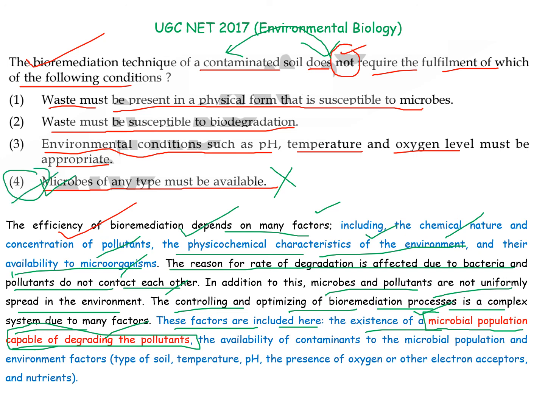The other options are correct: the physiochemical characteristics of the environment, so the waste must have a physical form that is susceptible to the microbe as well as to bioremediation, and the environmental conditions are applicable. As we can see, the types of soil, the temperature, pH and the presence of oxygen and nutrients are necessary for the bioremediation process.